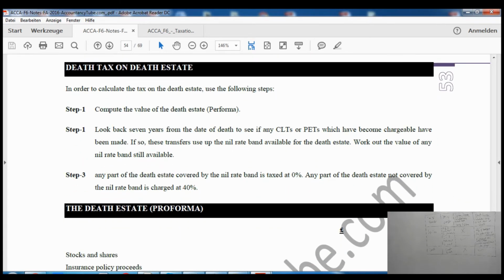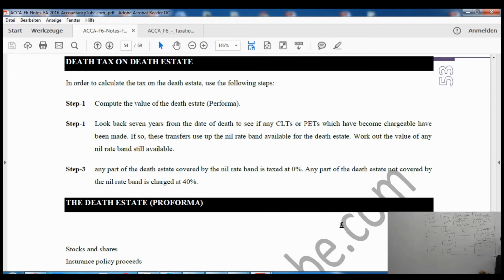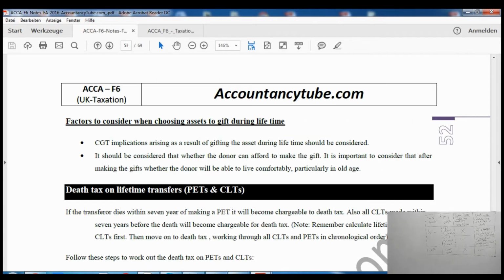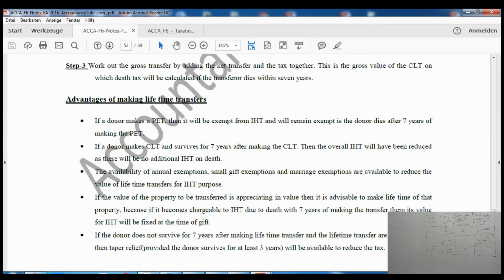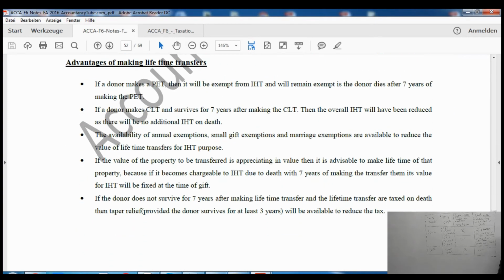Right, death tax on the death estate. The only thing left is the death estate. So what is the death tax on the death estate? Before we move to the death estate, let me look at the advantages as well. The thing which we left earlier, the advantages of making lifetime gifts. So what would be the advantages?